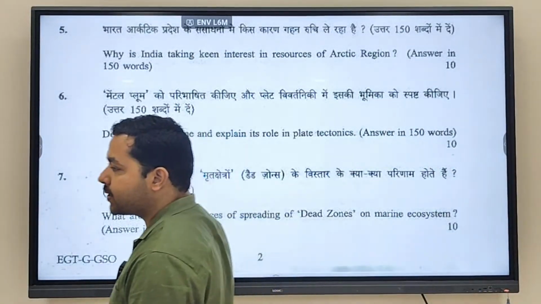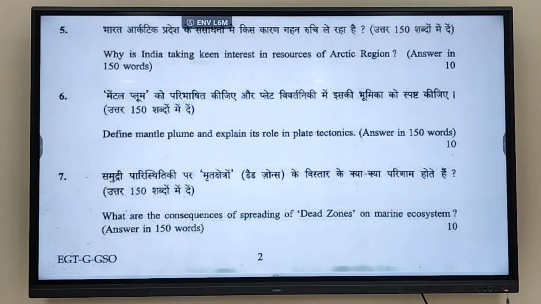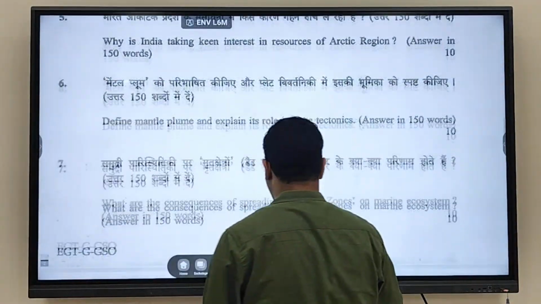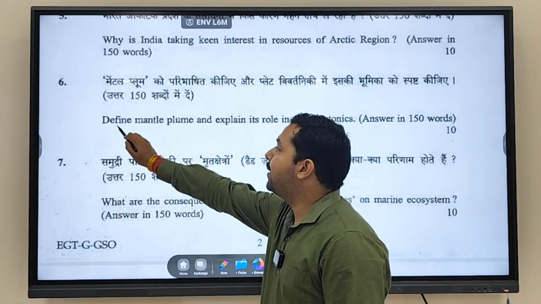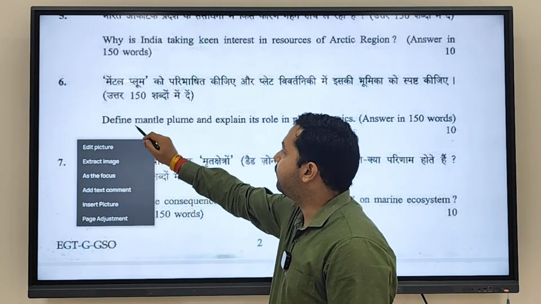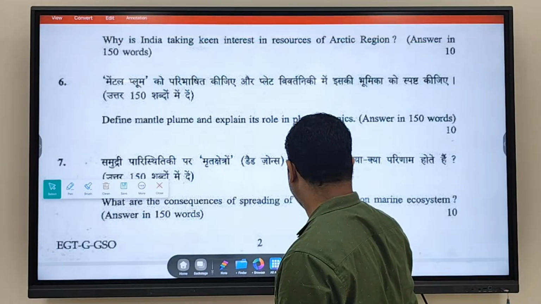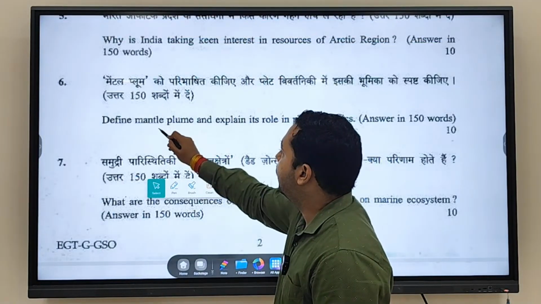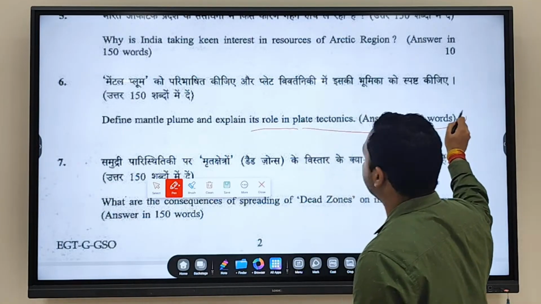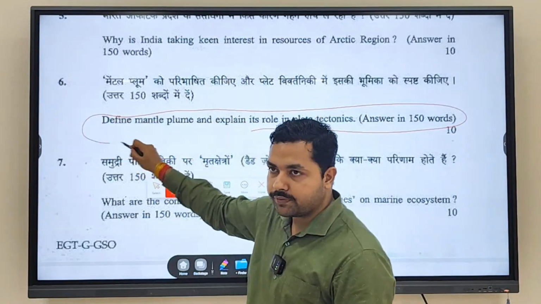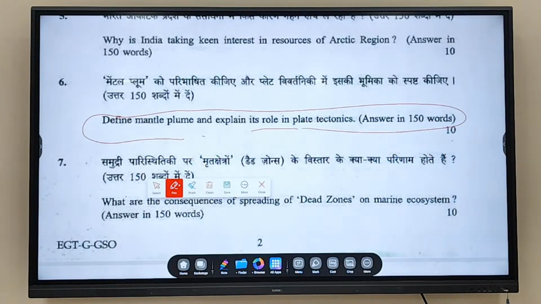Now, question number 6. Here it is talking about define mantle plume and explain its role in plate tectonics. This question has been asked in the 2018 paper, in the mains examination. Define mantle plume and explain its role in plate tectonics. You have to write the answer in how many words? 150 words. So this is the question that has been given.